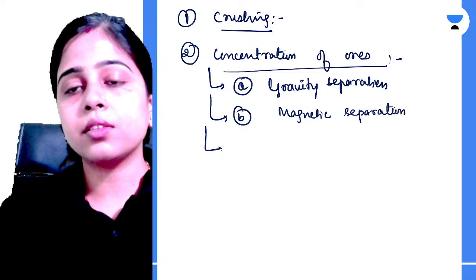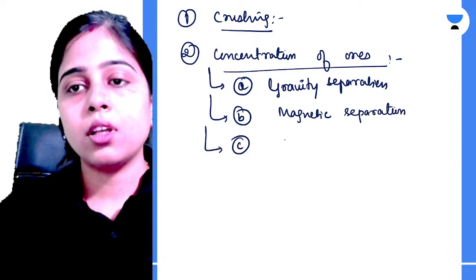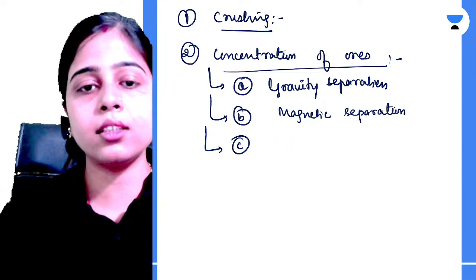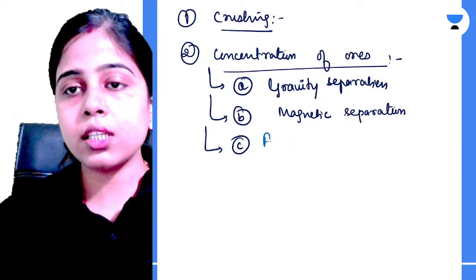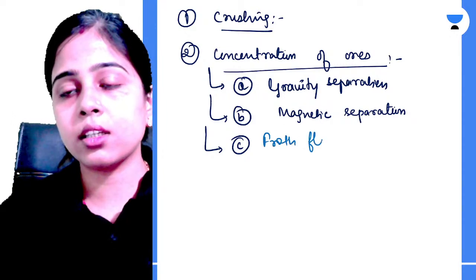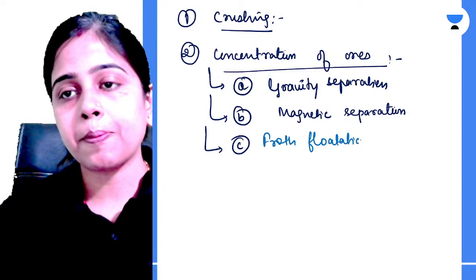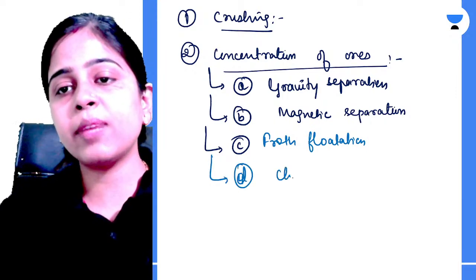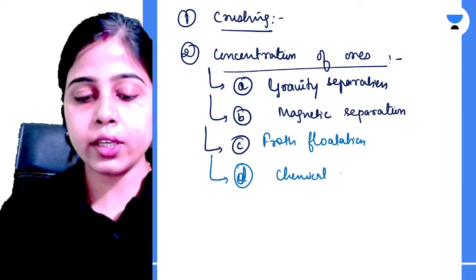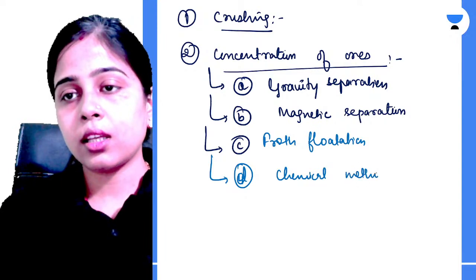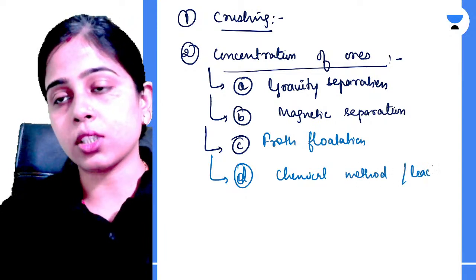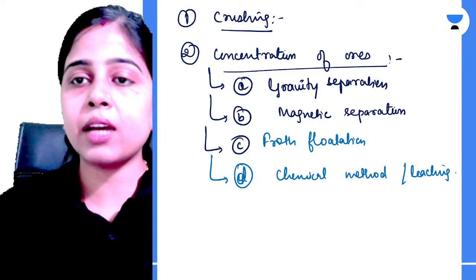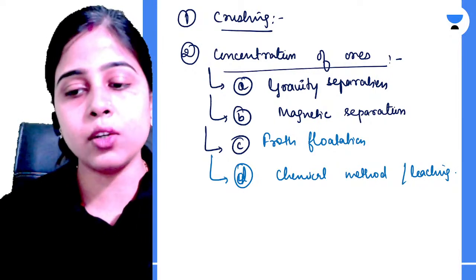Third is the froth flotation technique. And fourth is the chemical method or leaching. Clear? So these are the four processes by which you can concentrate any ore.